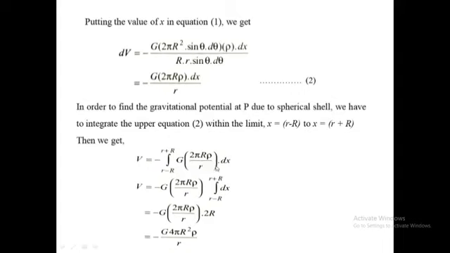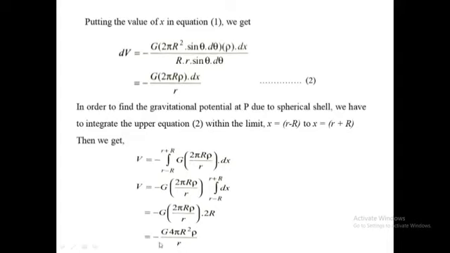This is the constant quantity, so you take it outside the integration, and you get the integration over r minus small r to r plus small r of dx, which is equal to minus G 2 pi r rho upon r times x from r minus small r to r plus small r. Putting in the values of the integration, you will get twice small r.